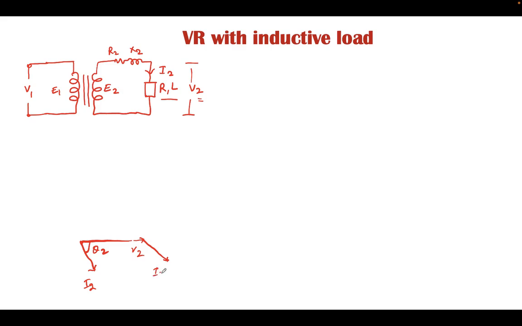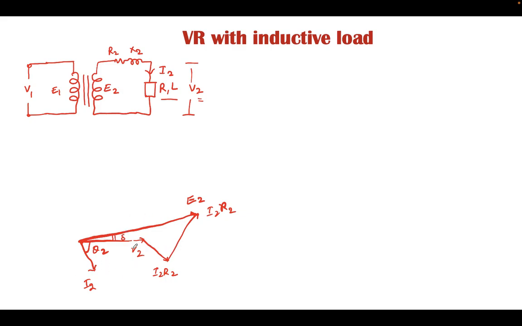This is I2 R2, and the voltage drop in the reactive component will be at 90 degrees with I2 R2. This is I2 X2, and the phasor sum of V2, I2 R2 and I2 X2 will be nothing but E2. The angle between V2 and E2 is delta.